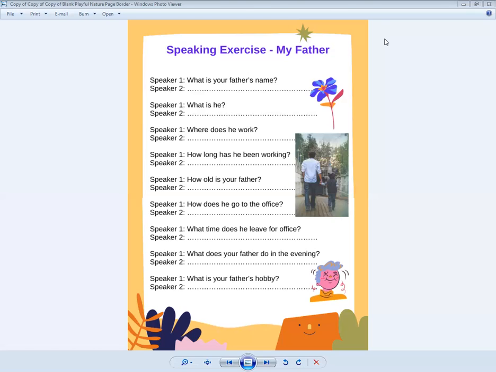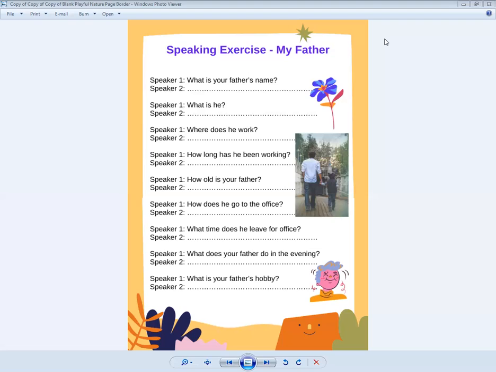Now, one rule is, if in your question you have used a first person word, that is, if the word you have used is I or we, then in the answer this will become second person.